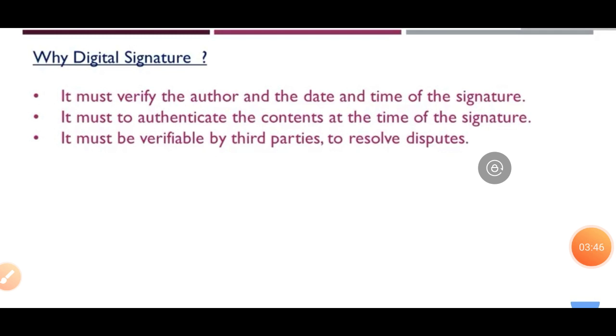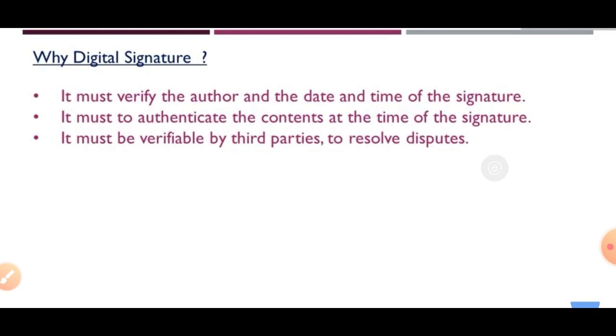Here, by using the digital signature we must verify the author and the date and time of the signature. When Alice sends the message, by the signature we get the author, meaning the sender, and the date and time.